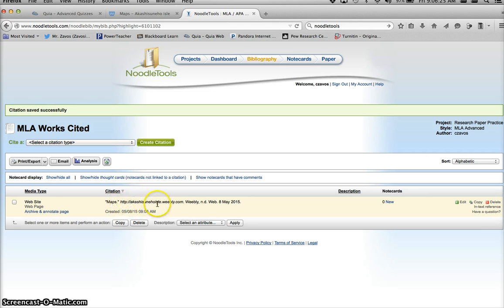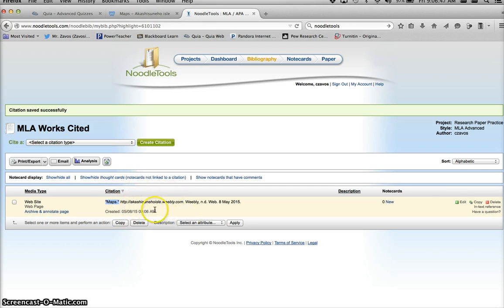You will see then it comes up maps. I've got the HTTP, which is italicized, the editor or the publisher, no publication date, it's a web source, and the date that I last accessed it. And so when I cite this in my paper, I will have, of course, maps in quotes inside my parentheses, because that's the first thing that's listed.